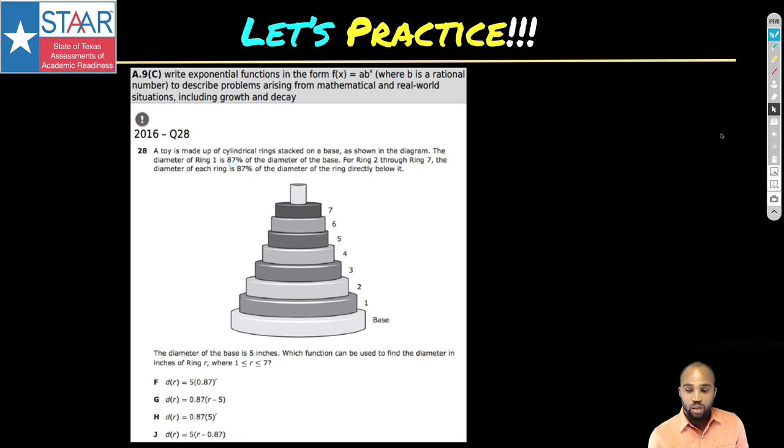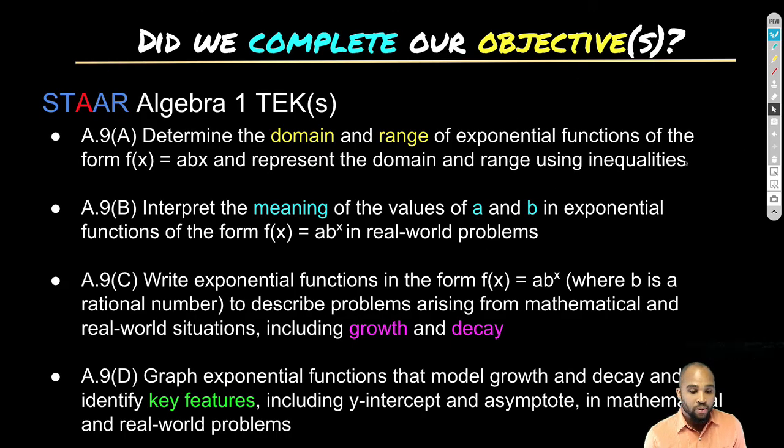All right, let's go to our next one, which is it. So did we do it all? Yes, we conquered it all. Domain and range. We talked about a and b in this meaning, growth and decay, and the key features including y-intercept and asymptote.